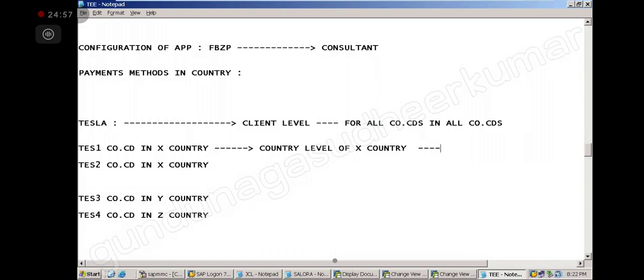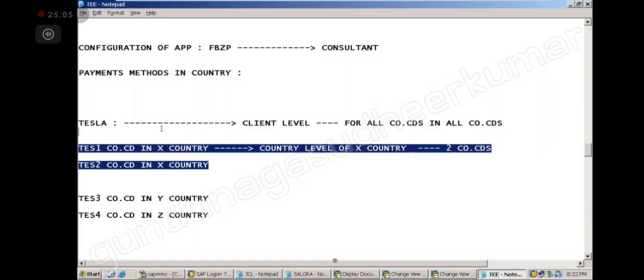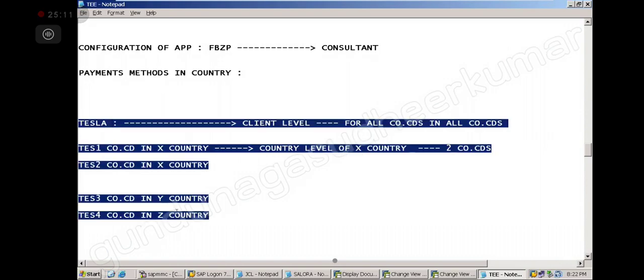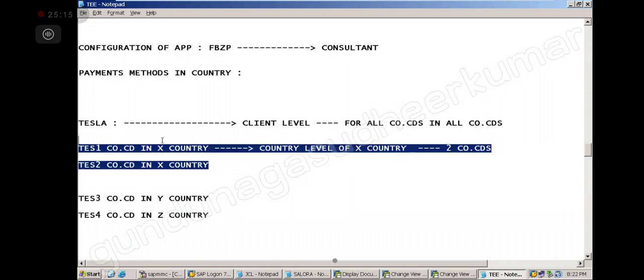Tesla 1 and 2, right? Only these 2 it will be applicable. So whatever I do at the client level, it will be applicable for all the 4. Whatever I do at country level, it will be applicable for all the company codes.